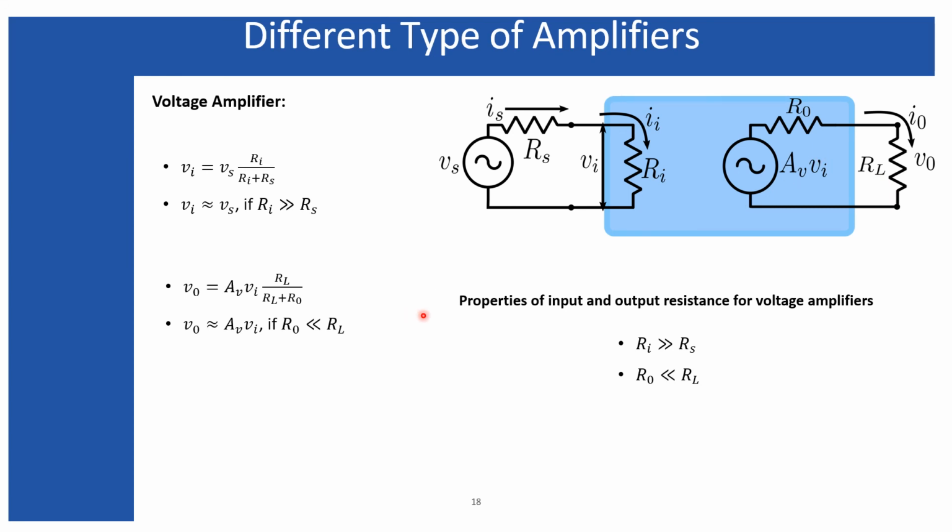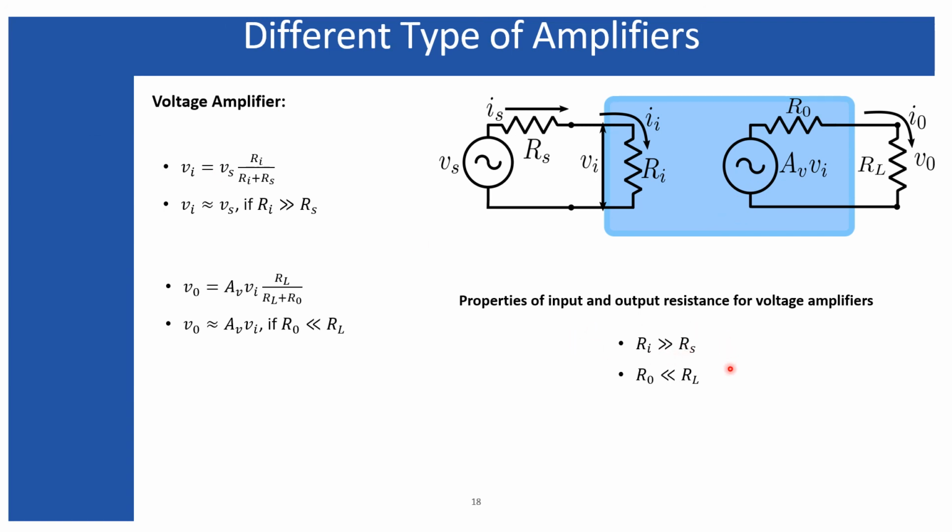So in order to get the entire amplified voltage across the load, we must have this condition. That means R naught must be very much less than RL, and if it is, then the output voltage will be approximately equal to the amplified voltage.